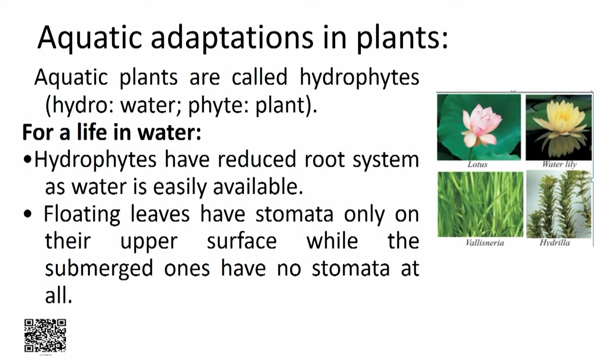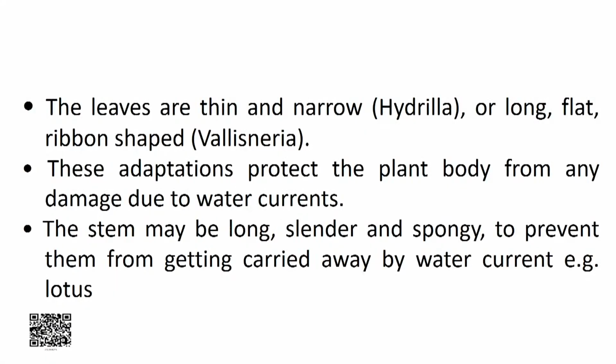So, aquatic plants are called hydrophytes. Hydro means water and phyte means plants. So, how does a plant live in water? Hydrophytes have a reduced root system as water is available. Floating leaves have stomata only on their upper surface, while the submerged ones have no stomata at all. These leaves are thin and narrow in case of hydrilla, or long and flat ribbon shaped in Vallisneria.